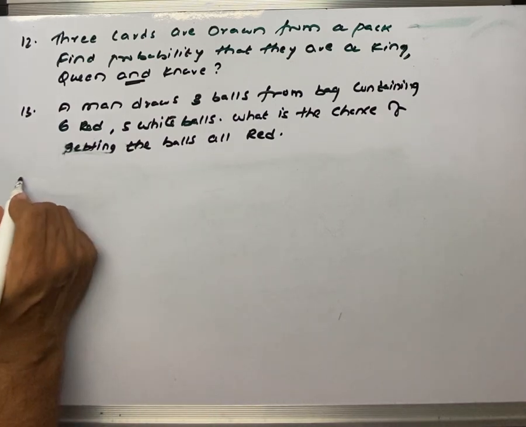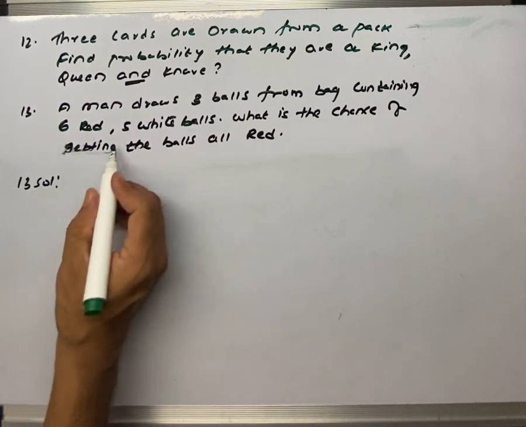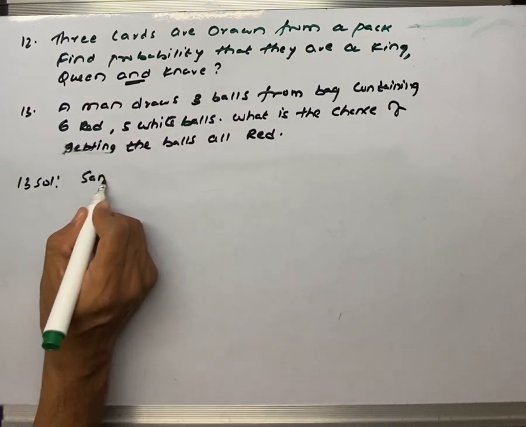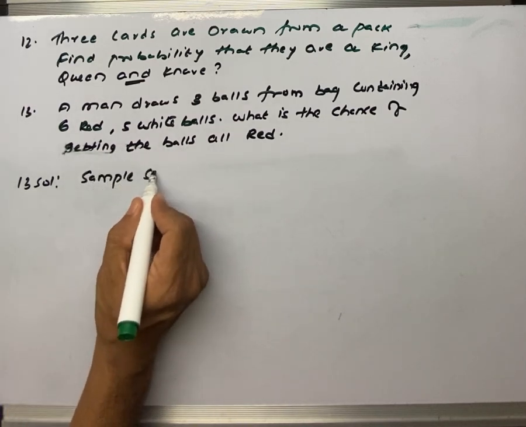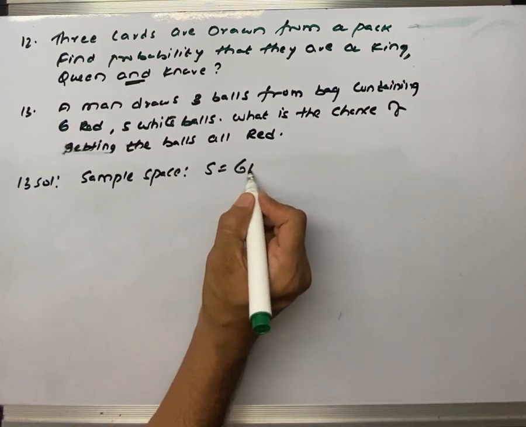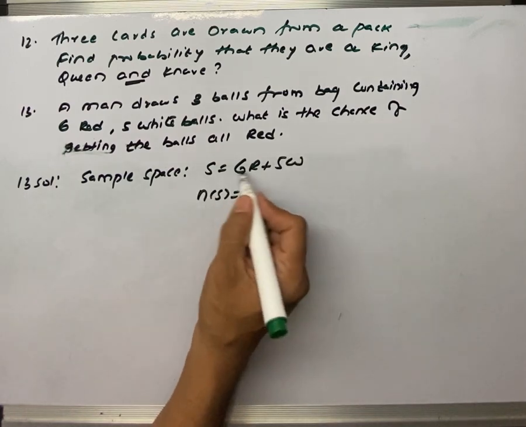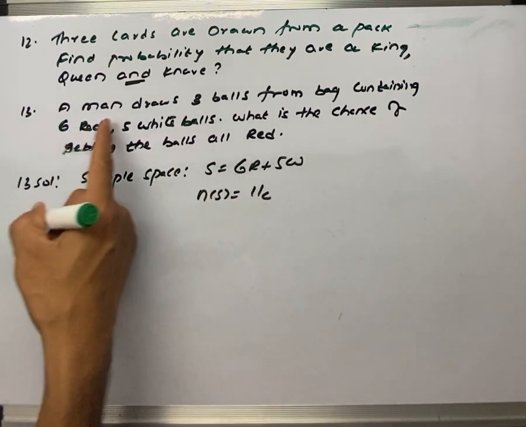Now ball problem, 13th one. A man draws 3 balls from a bag containing 6 red and 5 white balls. So sample space S is equal to 6 red and 5 white balls. N of S we'll write by adding them and we'll write C. How many are we drawing? 3.